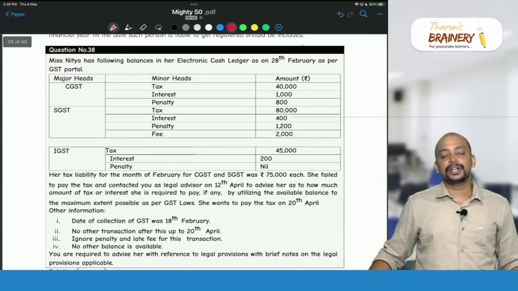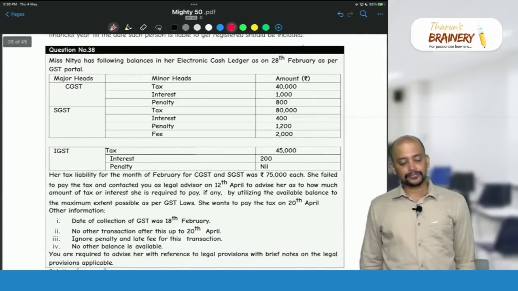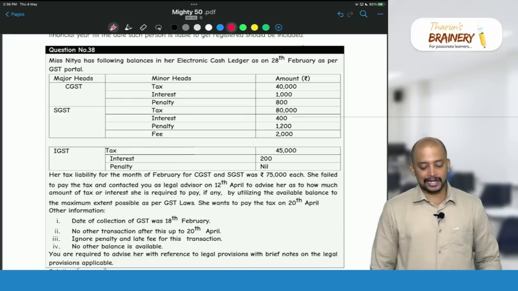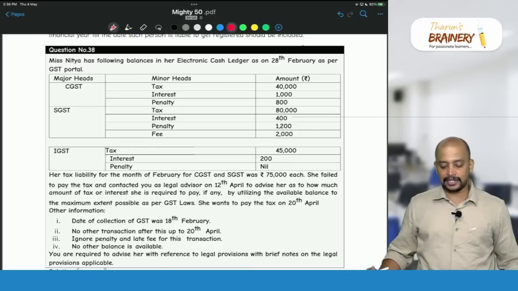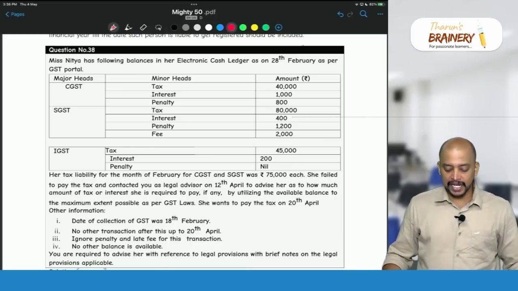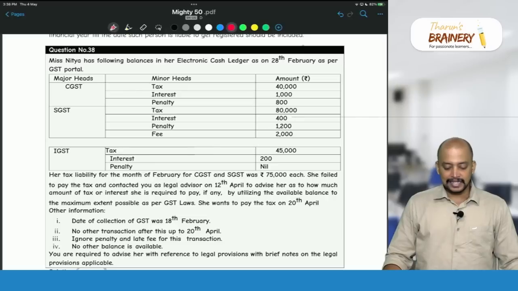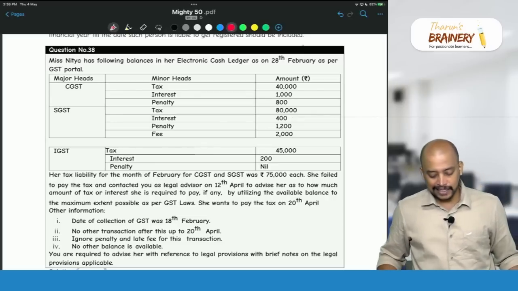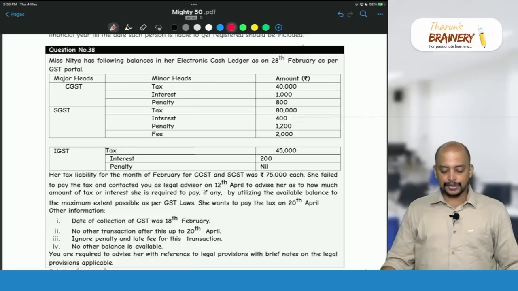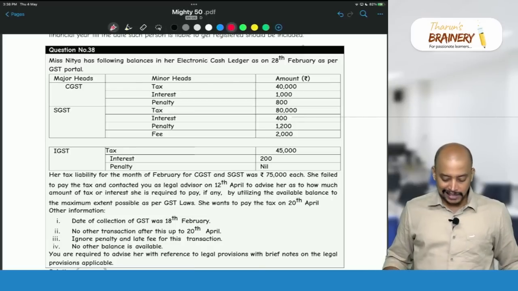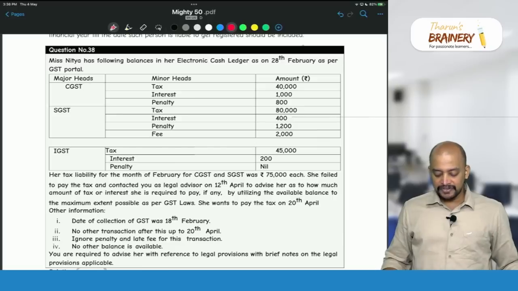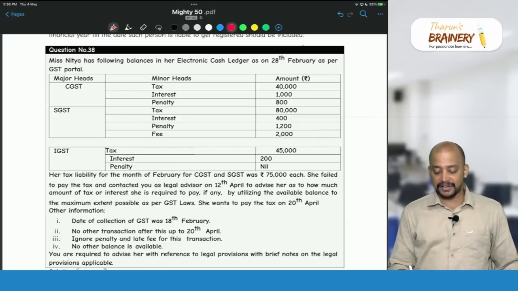Now next question, question number 38. Miss Nitya has the following balances in her electronic cash ledger as on 28th February as per the GST portal. Major heads CGST, SGST, IGST, minor heads tax, interest, penalty. Her liability for the month of February for CGST and SGST was 75,000 each.